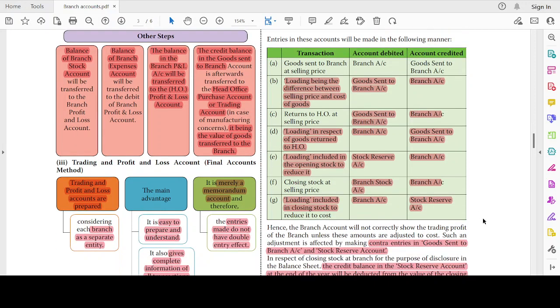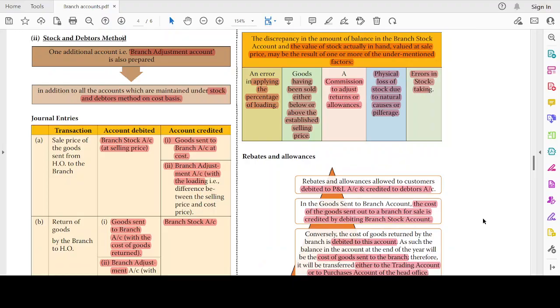Okay, what will happen? Like how we do for debtors: debtors minus bad debts minus PDD, right? Likewise, in the balance sheet we put branch stock account less stock reserve account, and at the balance sheet the stock will be shown at cost. Hence the branch account.